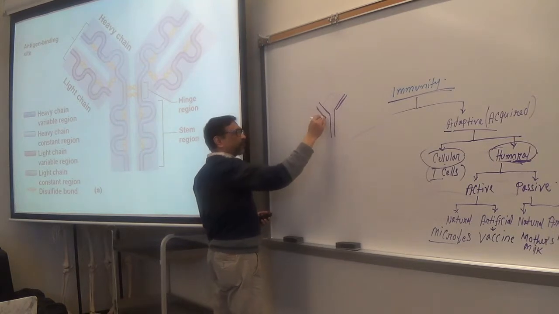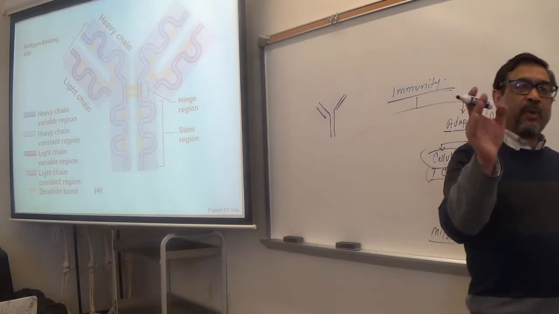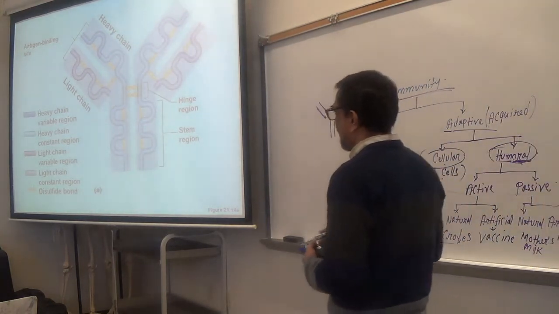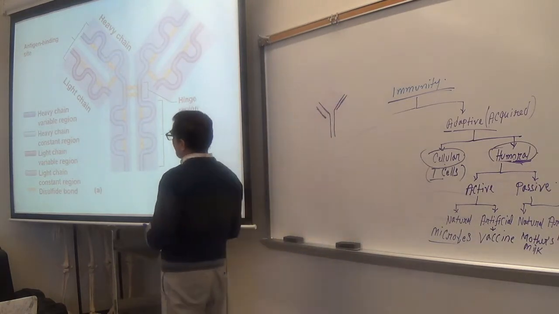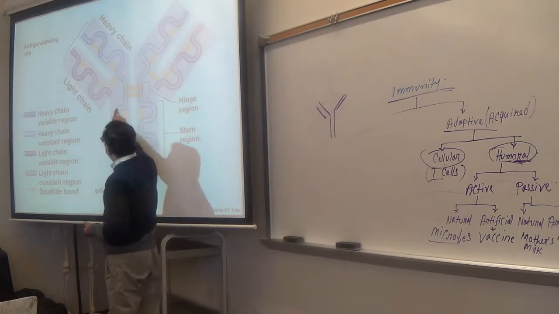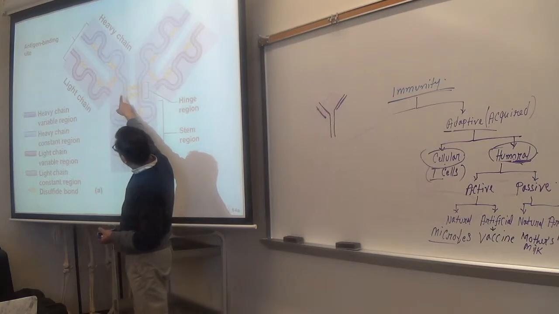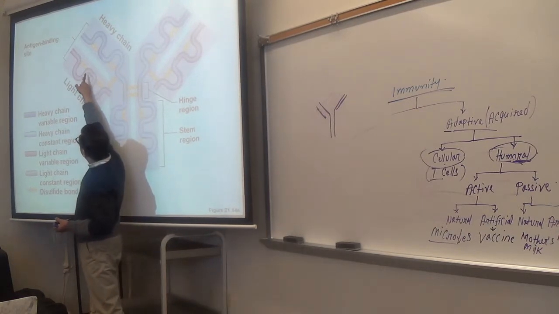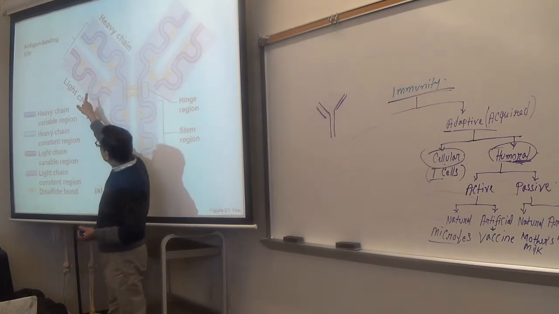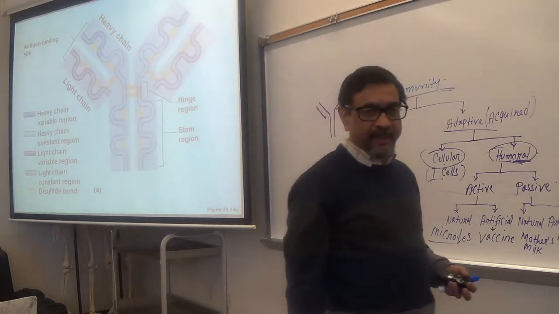So 4. And each of those 4 has 2 parts: variable part and fixed part. So this is a light, this is a heavy, and each has the variable part and the fixed part. The variable part is also called the antigen binding site.